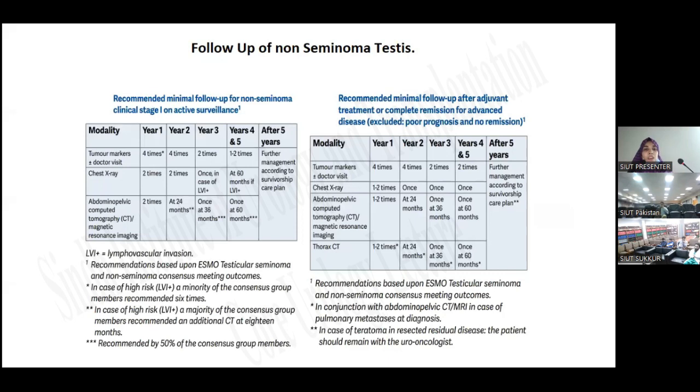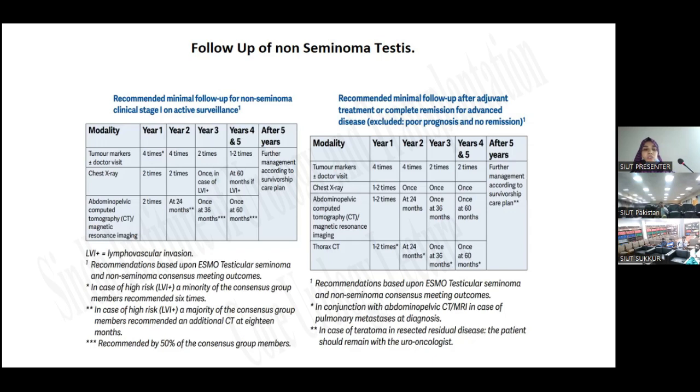Follow-up of non-seminomatous: the recommended minimal follow-up for non-seminomatous germ cell tumor clinical stage 1 on active surveillance. There is extensive follow-up for non-seminomatous germ cell tumor due to the aggressive nature of the disease. So in year 1, the patient is advised tumor markers 4 times yearly with chest x-rays twice and CT scan twice. In year 2, we will ask him for tumor markers 4 times in a year, chest x-rays twice, and CT scan at 24 months.